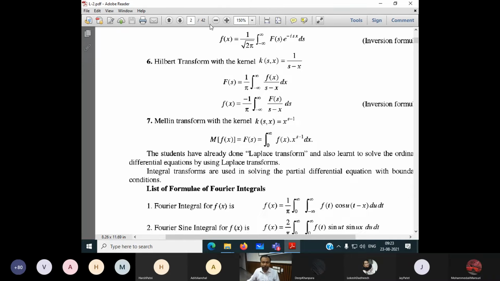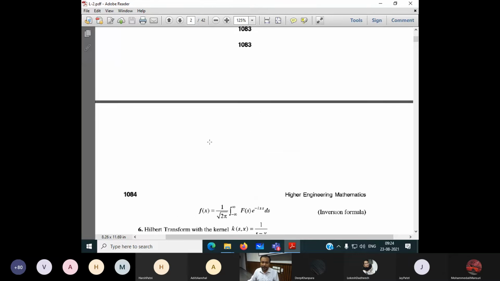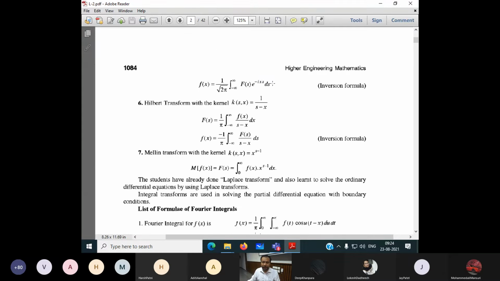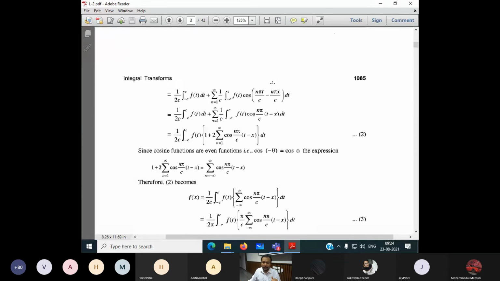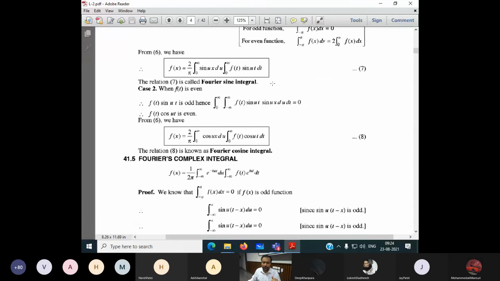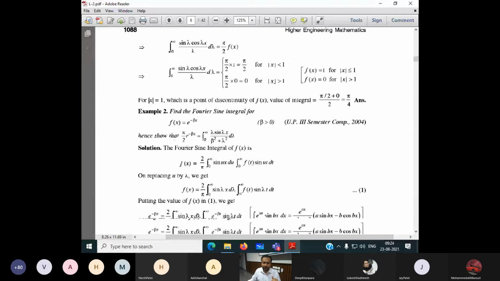So look here, these beginnings are not part of the syllabus. See here, I just introduced these to all of you. These are not our syllabus. Our syllabus is coming here directly. Our syllabus is Fourier series.